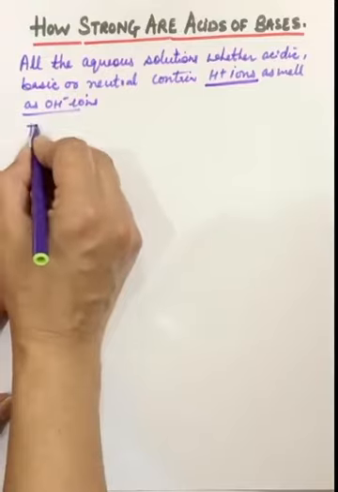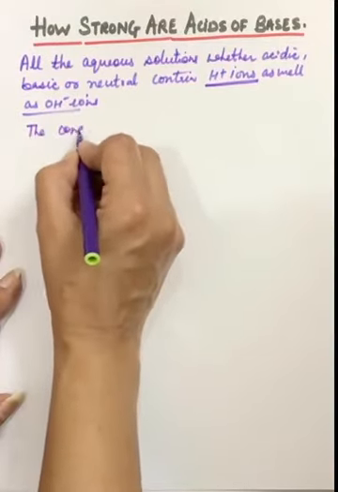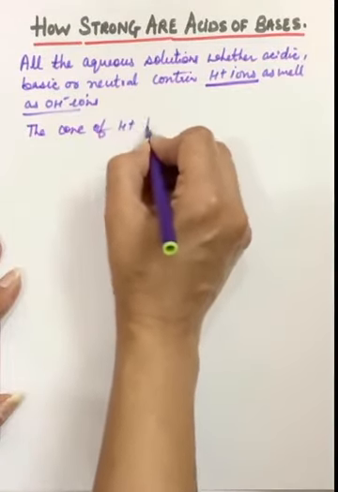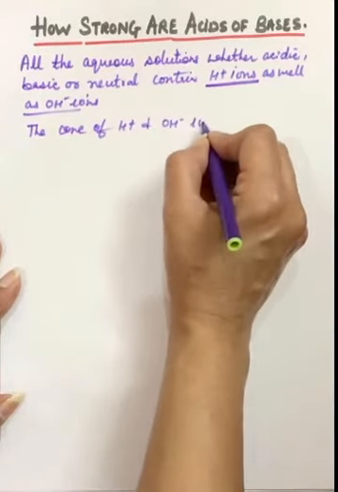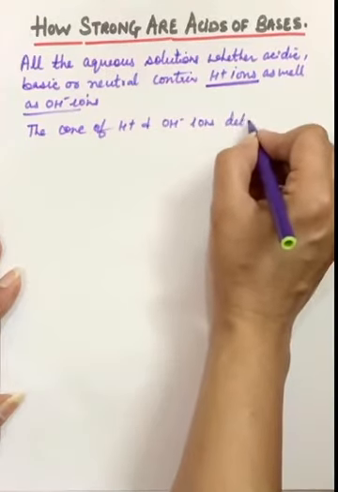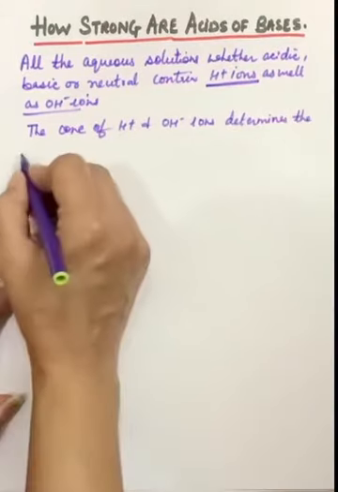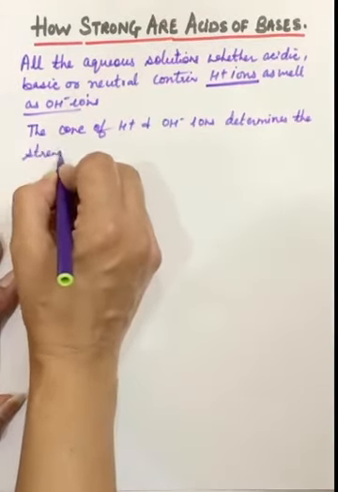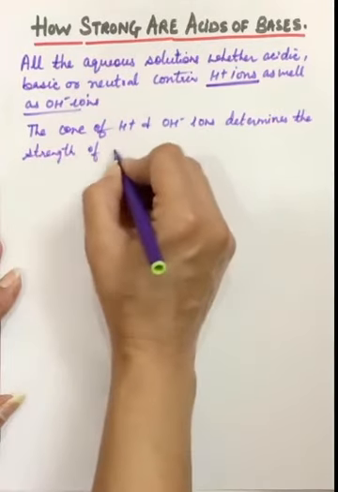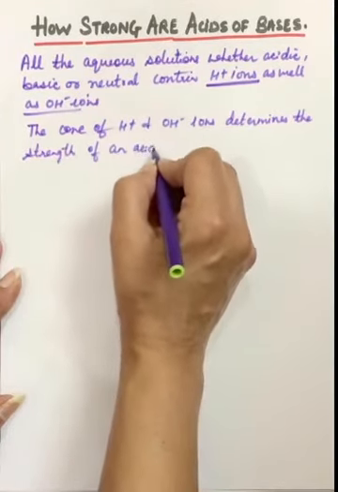And the concentration of these ions, H plus and OH minus ions, will determine the strength of an acid or base.